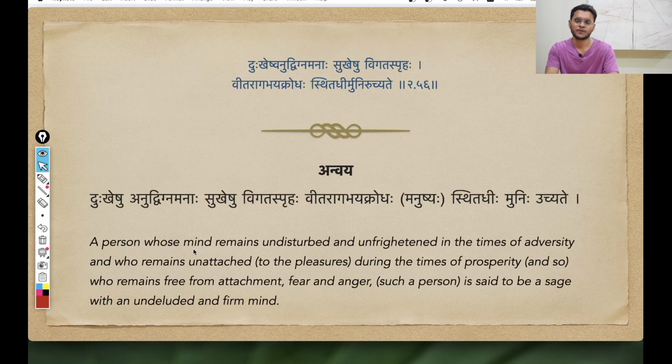Let us see the anvaya along with the anuvada. The context is the same: he is giving a characteristic feature of a sthita prajna person, a person who has a firm intellect and firm wisdom.